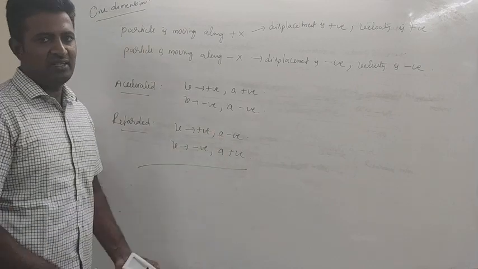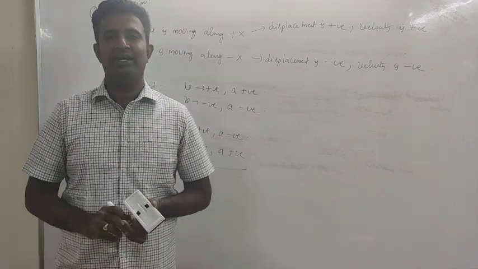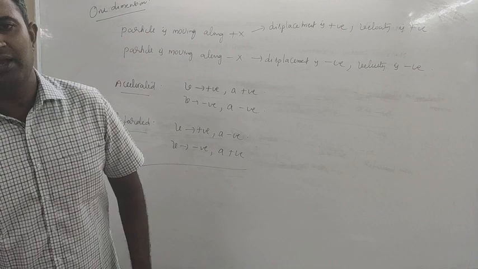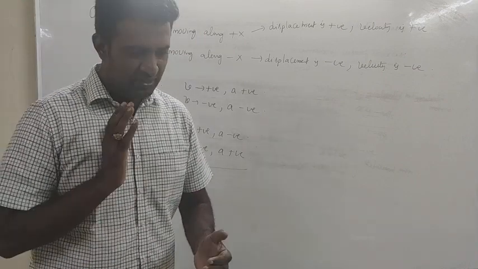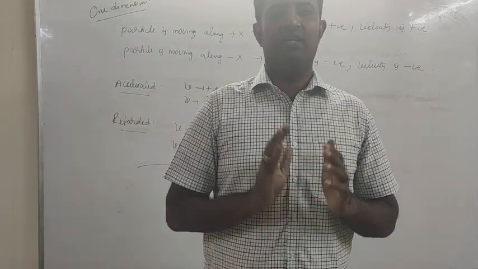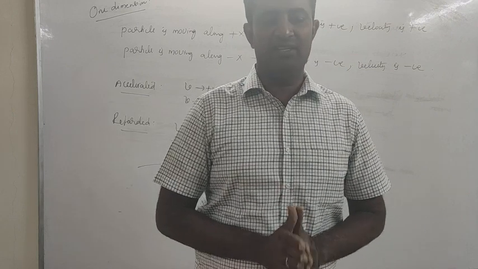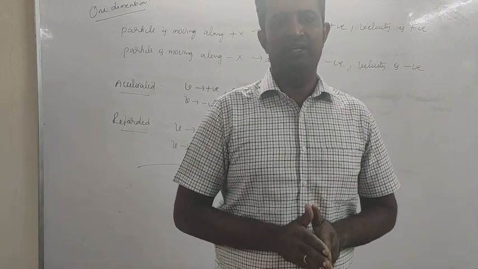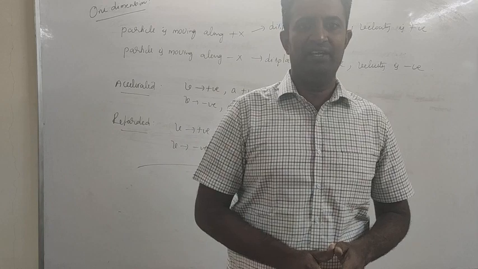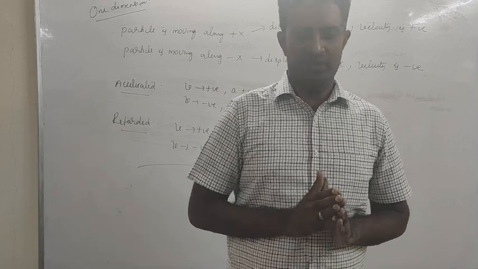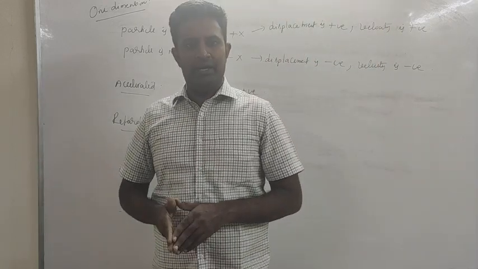Sign for acceleration, you have to decide based on the given problem. Final conclusion is, if velocity and acceleration are having the same sign, motion is accelerated motion. If the velocity and acceleration are having different signs, in case of one-dimensional motion, the motion will be retarded motion.